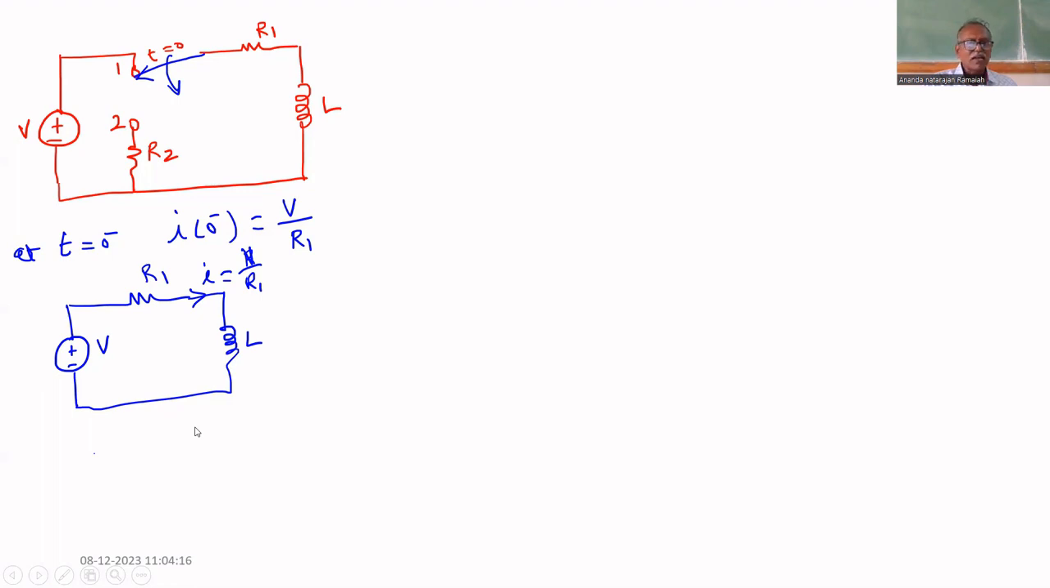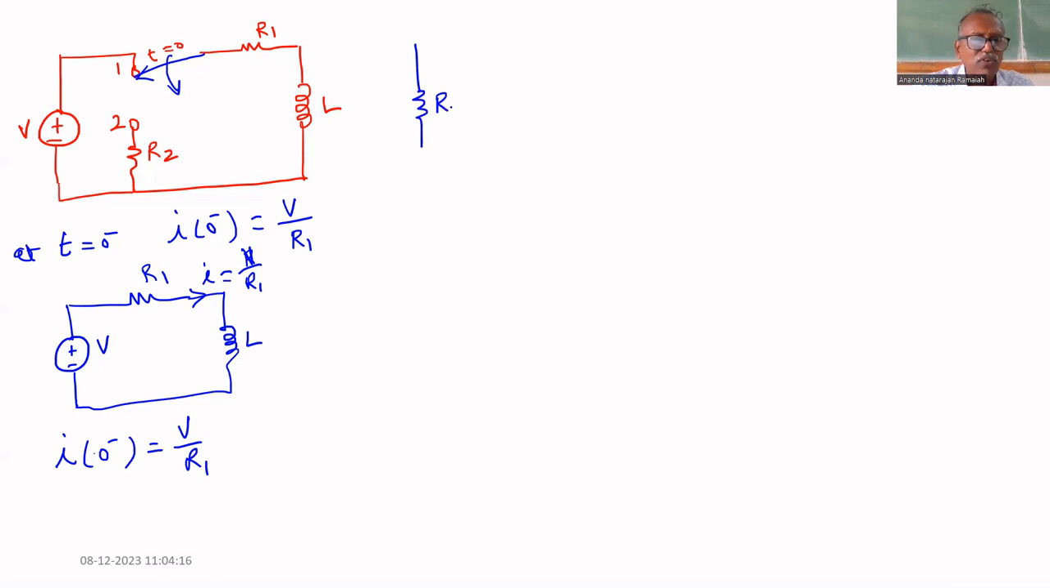The inductor will have current. That current is V by R1, in that coil. That will be retained at 0 plus. Therefore, i of 0 minus equal to V by R1. That is given. What is the circuit?